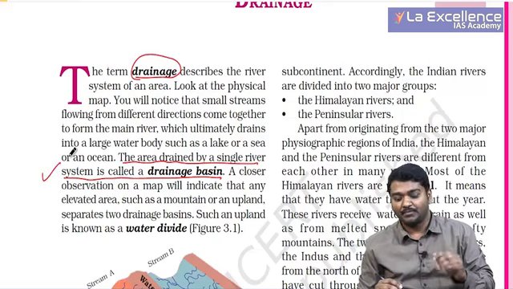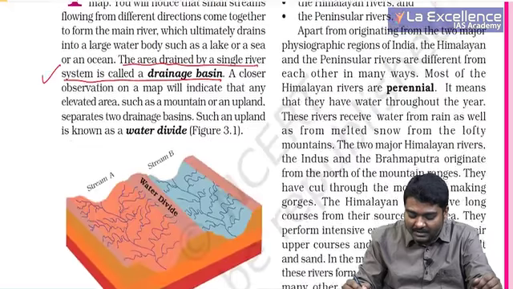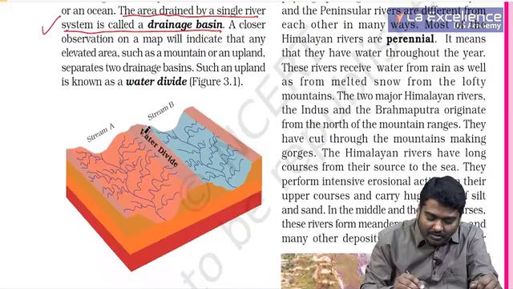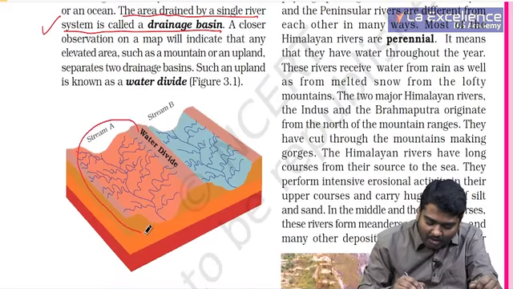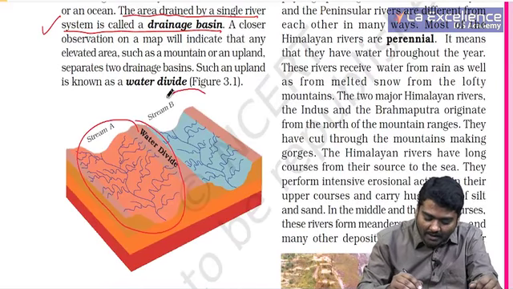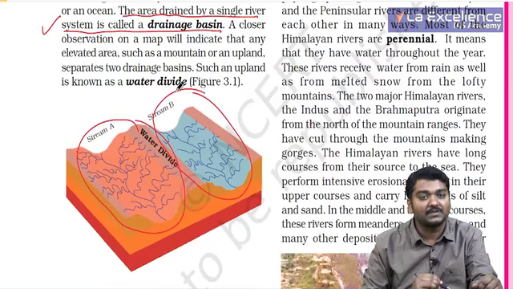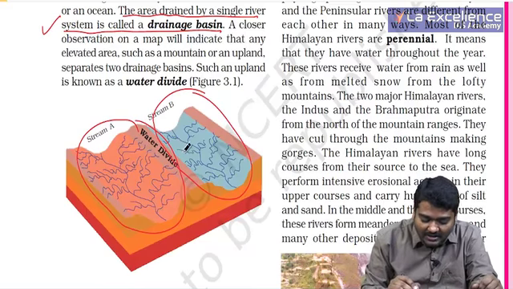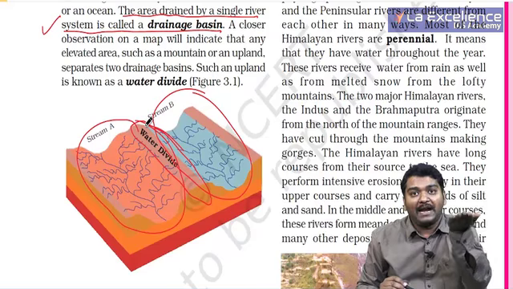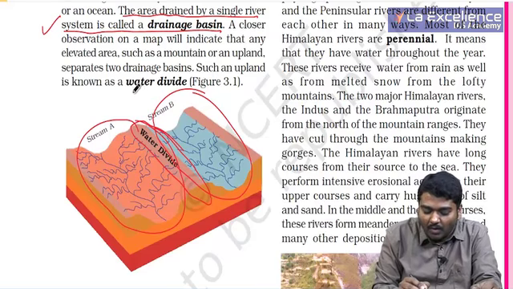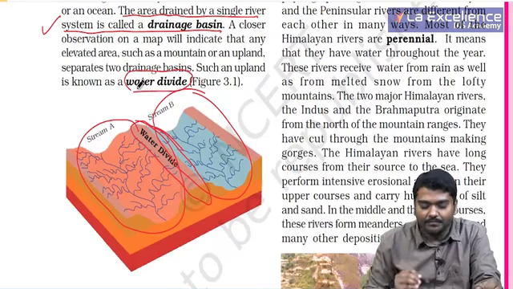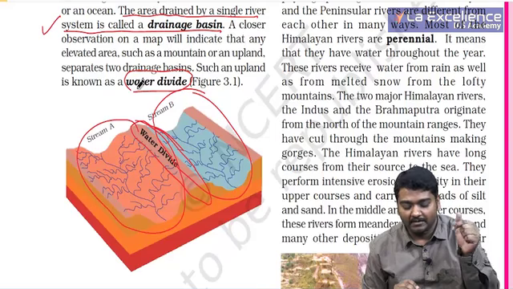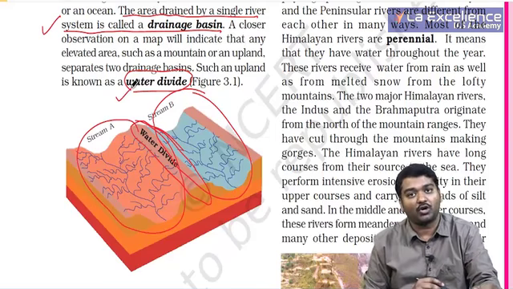and all this region will be called a drainage basin. And when you observe this particular picture, you can see that A has a lot of streams and also B has a lot of streams. But these two are actually divided by an upland portion called a water divide. We call Doab, right? So this is what we talk about.